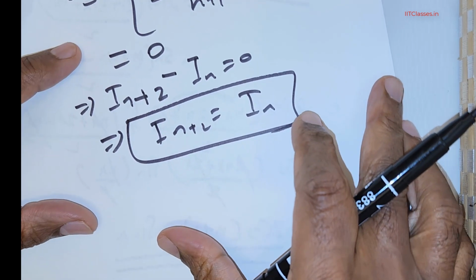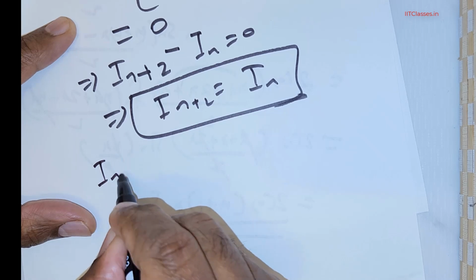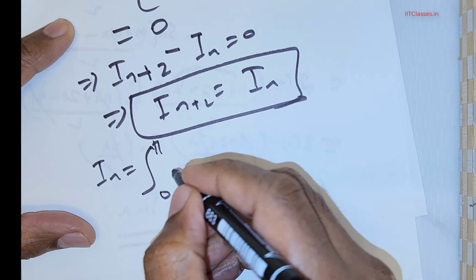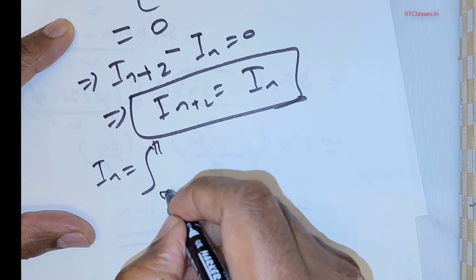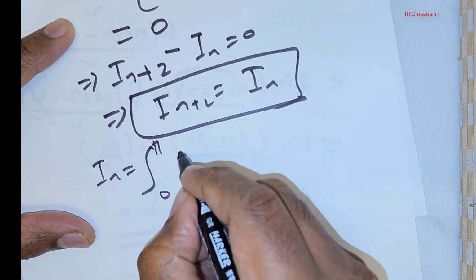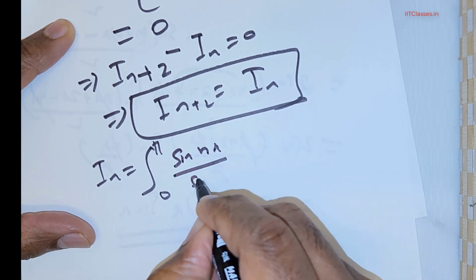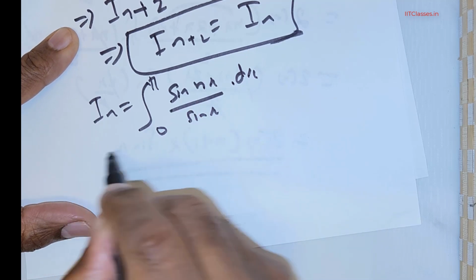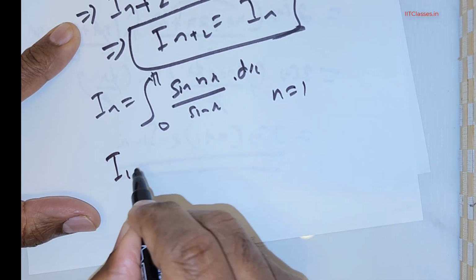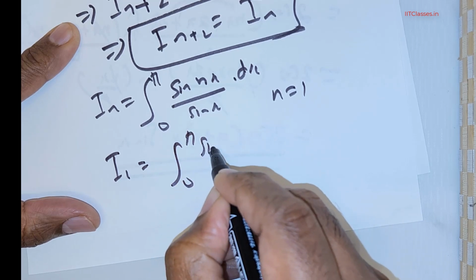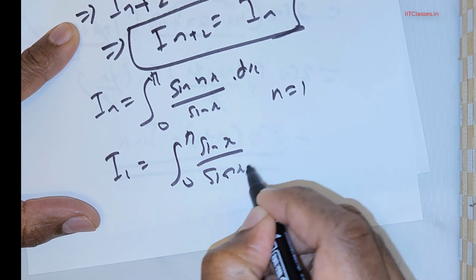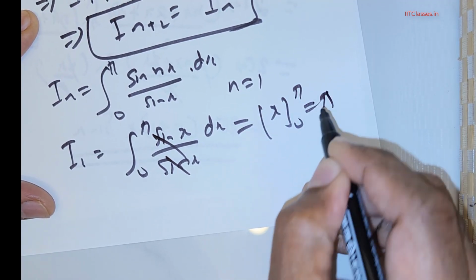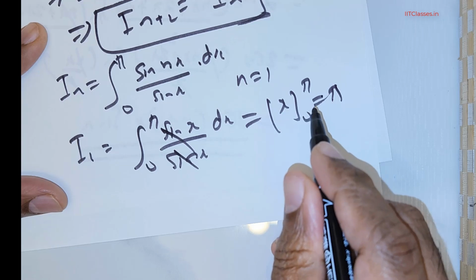Now if you take I_n, we have I_n equal to the integral of sin(nx) over sin x dx. If I take n equal to 1, I_1 is equal to the integral from 0 to π of sin x divided by sin x dx. They cancel, giving x from 0 to π, I get π.